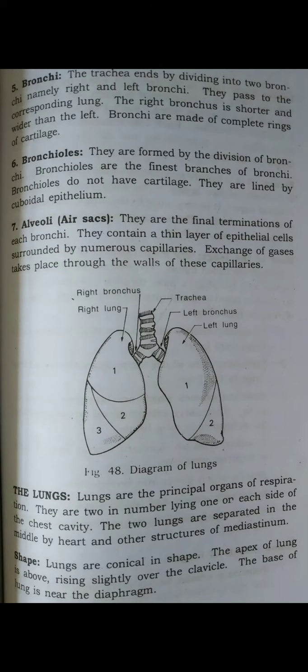After entry, the right lung is divided into 3 bronchi, one to each lobe. The left bronchus is narrower than the right, so the left will be narrow compared to the right. Its length is about 5 centimeters. After entering the left lung, it divides into 2 bronchi, one to each lobe.